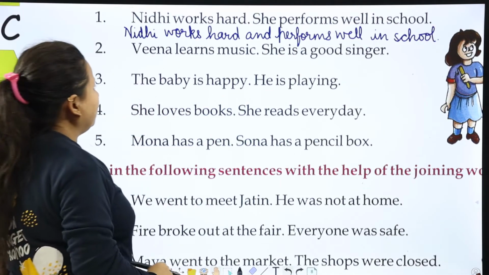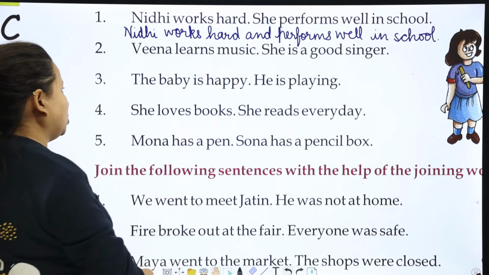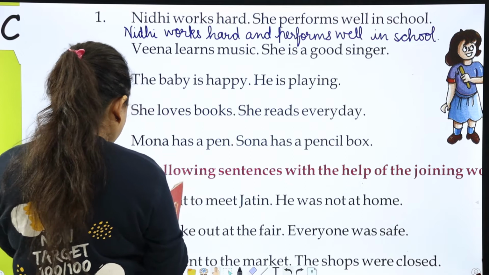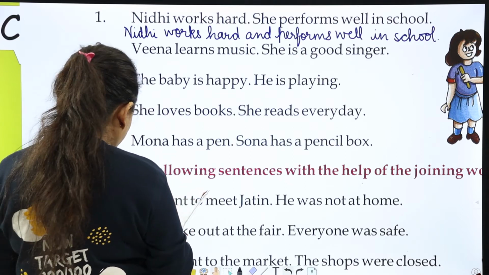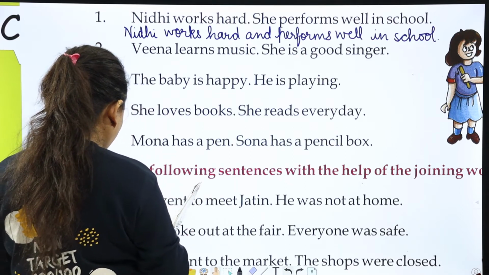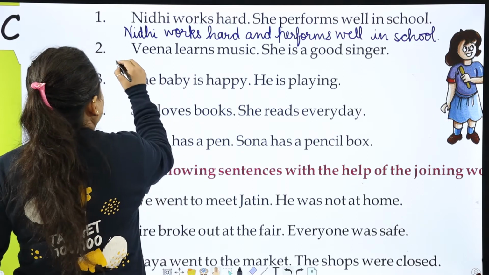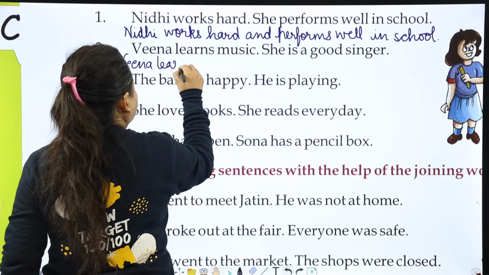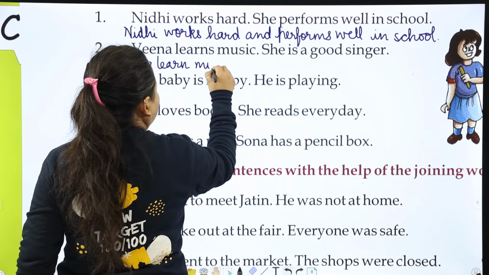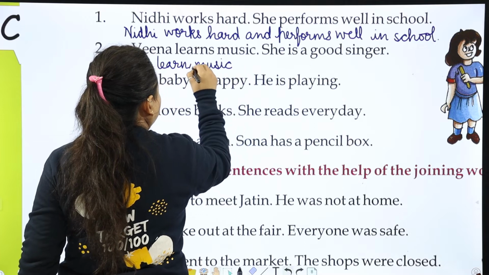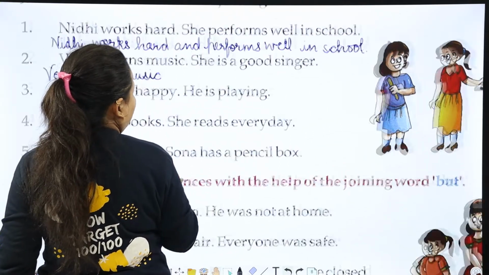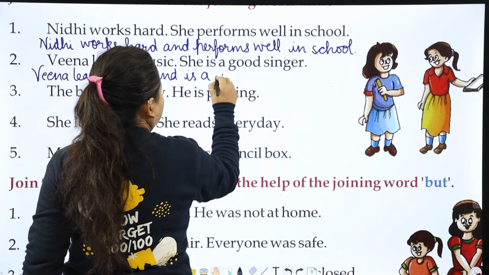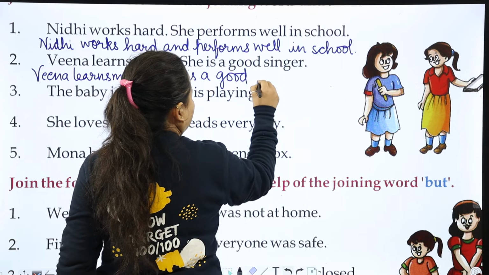Next is Veena learns music. She is a good singer. So, Veena learns music and is a good singer.